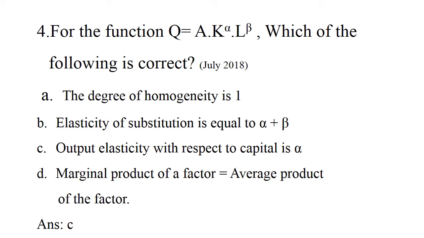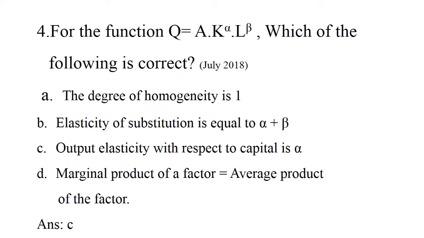Here the first option is the degree of homogeneity is 1. Cobb-Douglas production function is a linear homogeneous production function. Linear homogeneous production function means when we increase the input, the output also increases in the same proportion. When we double the input, the output also doubles. So we cannot say that the degree of homogeneity is 1 in Cobb-Douglas production function. So the first option is incorrect.